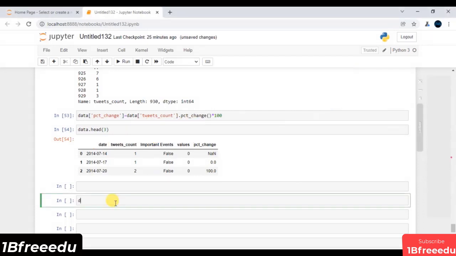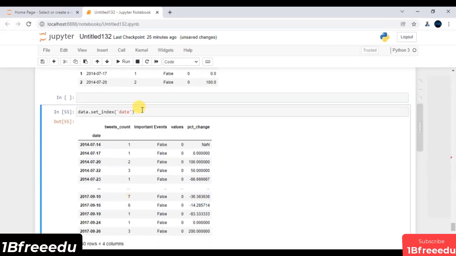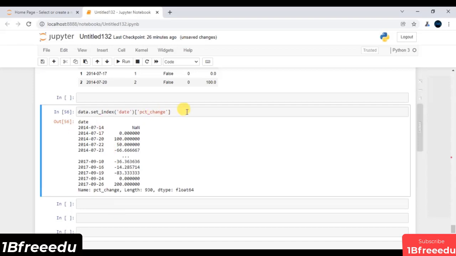So first and foremost, I have to convert this into my row index. I will say data.set_index, and this is of course my inbuilt function. Over there I will say, just convert this data into a row index. If I execute, you are getting all these values. Now, on top of this, I will access a feature which is exactly pct_change, and if I execute, these are all the values that you are getting.